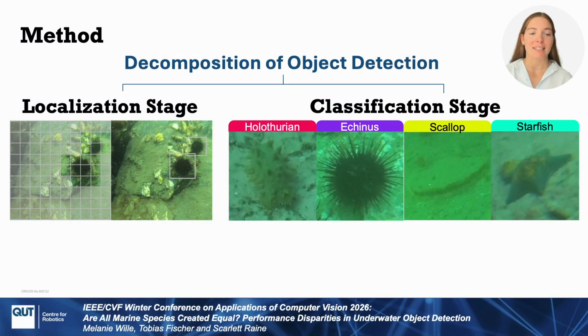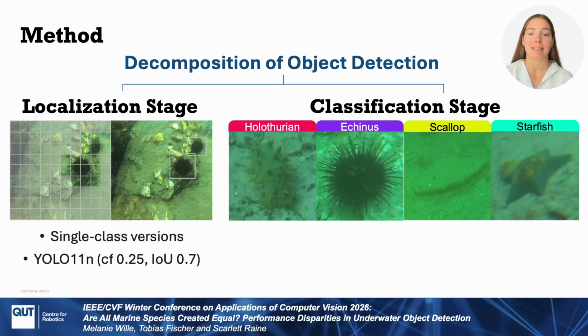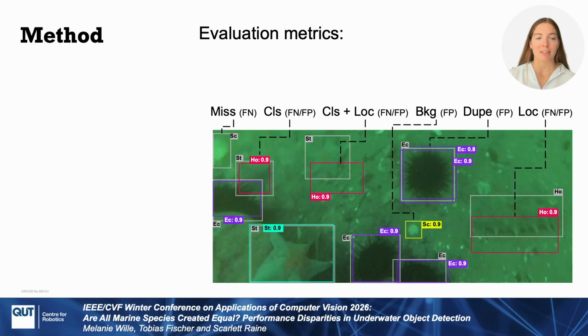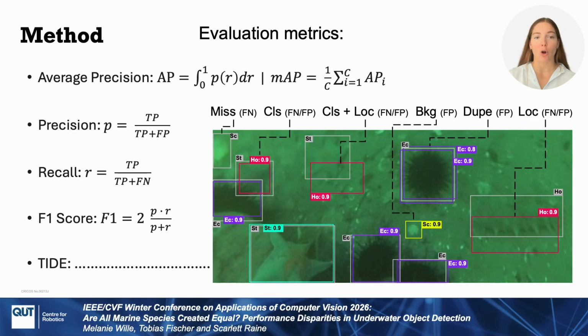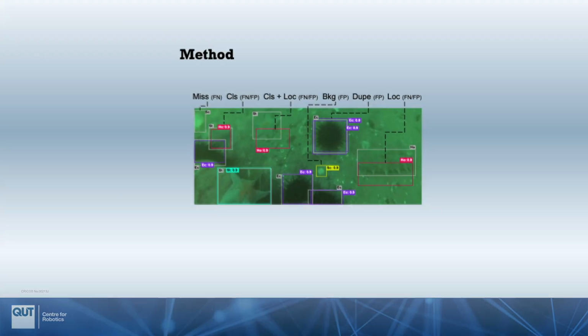We break down the detection process into separate localization and classification stages. We first use YOLO11 as class-agnostic detector on single-class versions of DUO, and then employ ResNet-18 as classifier on single object crops of the images. We mostly rely on standard evaluation metrics, but also incorporate the TIDE toolkit in localization to categorize errors and calculate the loss in AP caused by a specific type.